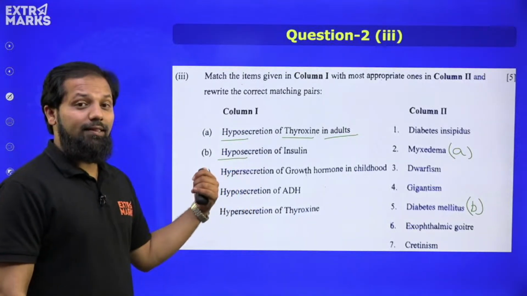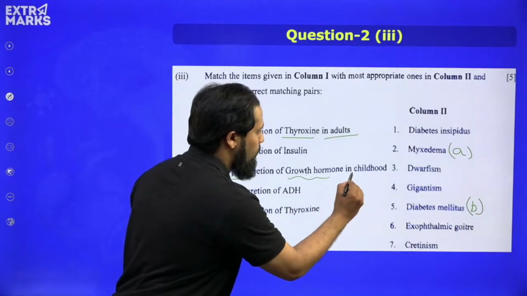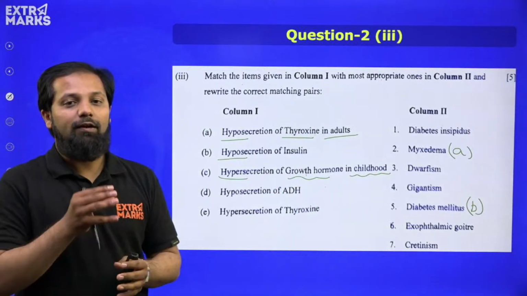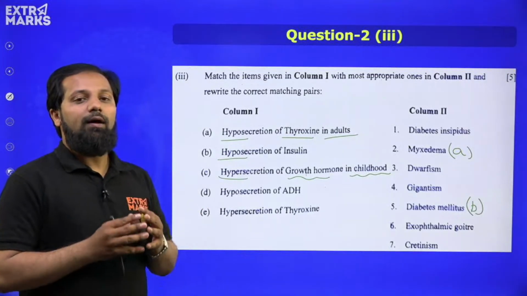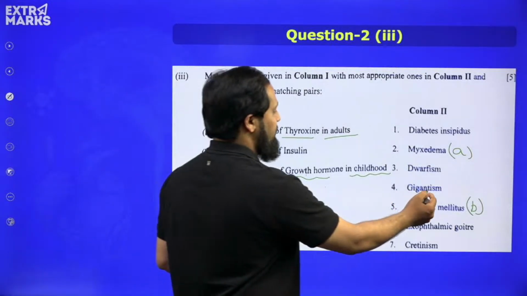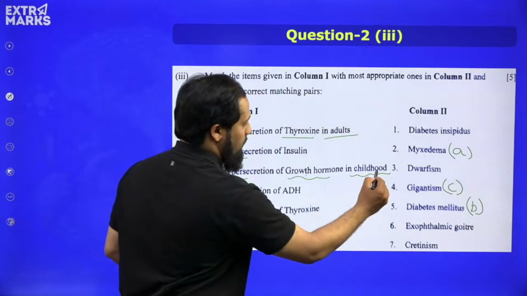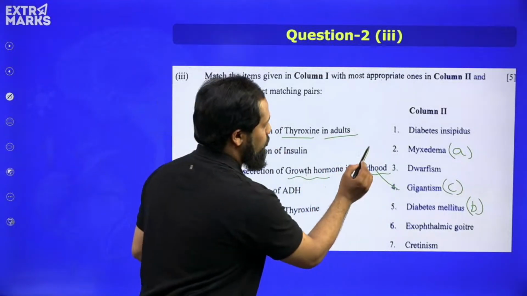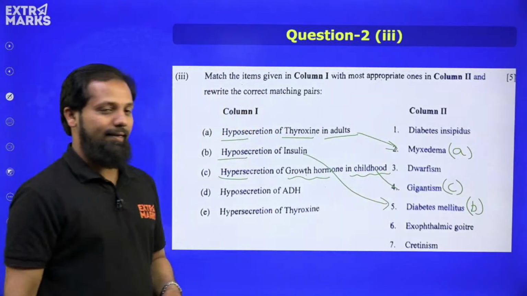Next, we have the third one, which is C, hypersecretion of growth hormone in childhood. So it is again very specific with age. We all know that when growth hormone from the pituitary gland is produced in excess quantity, a child will attain more height, and that condition is called gigantism. So this is the correct answer for the question. Okay, this is gigantism. Then we have hypothyroid gland for 2A, right, and then B is for diabetes mellitus.